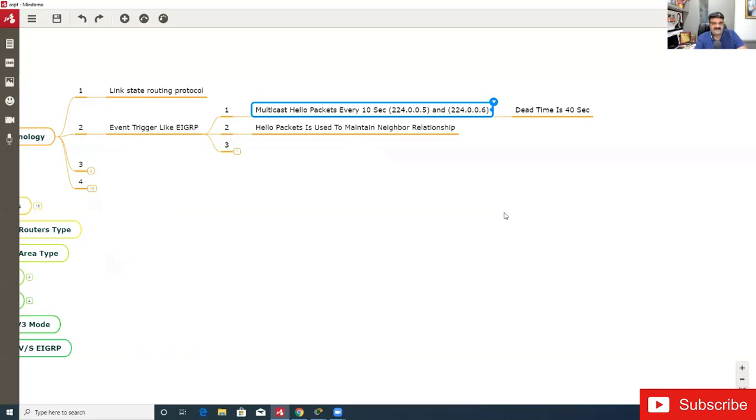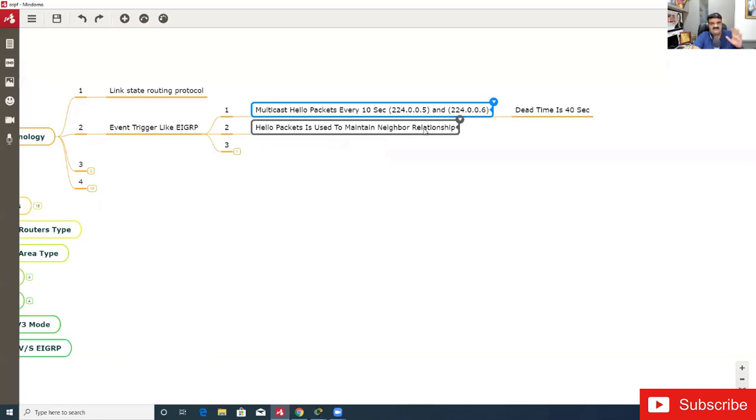So this hello and dead timer is used to maintain the neighbor relationship. In EIGRP, it is 5 seconds and 15 seconds, and in EIGRP we call it hold down time. In OSPF we call it the dead timer. The hello timer is 10 seconds and the dead timer is 40 seconds. I'm talking about the defaults, and these can be changed, but we'll talk about that later. Right now, just remember 10 seconds and 40 seconds. I will send an update to my neighbor every 10 seconds, and I also expect my neighbor to send me an update every 10 seconds. If I do not get an update from my neighbor within 40 seconds, this is the dead timer, and I will remove my neighbor from the neighbor relationship.